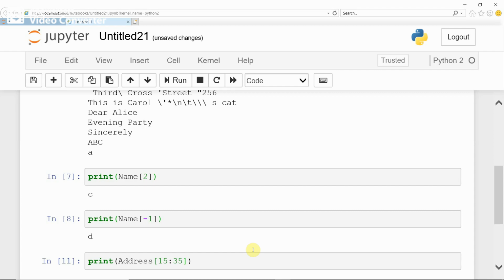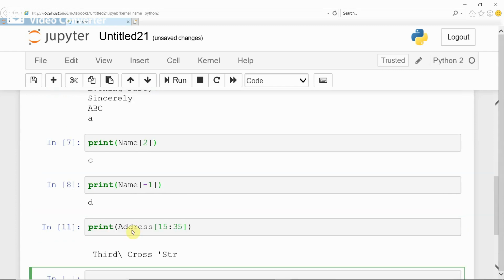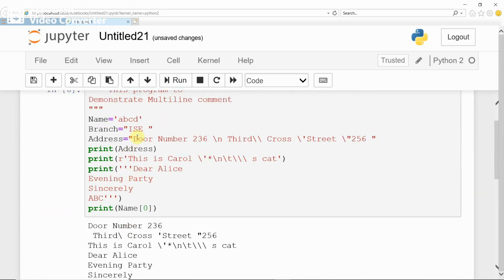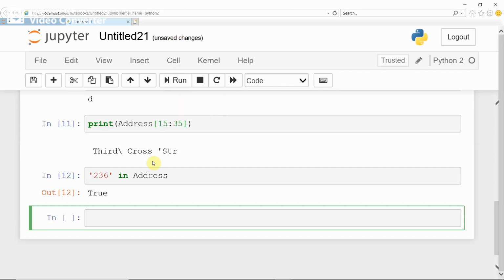Okay, indexing and slicing. If you want to search for a string in a given string, okay. Now, for example, here it is address, correct? In the address, if you want to search for 236, then how do you search? 236 in single quote. You have to give 236 because it is a string. Now, what is the string name? Address. Okay. Now you run. Yeah, 236 is available in the address. Therefore, it is giving True.